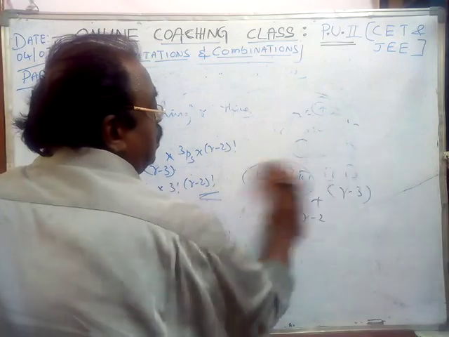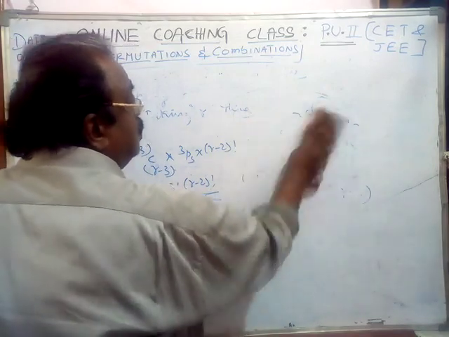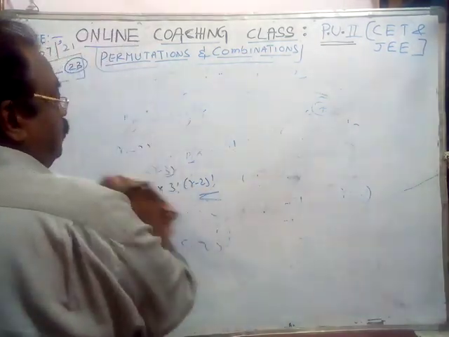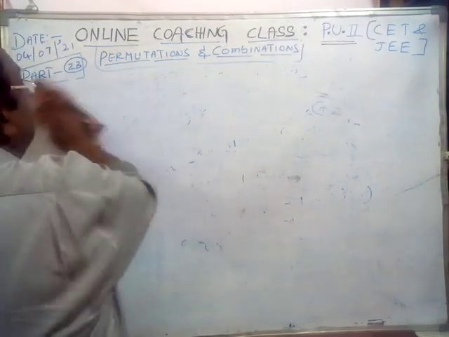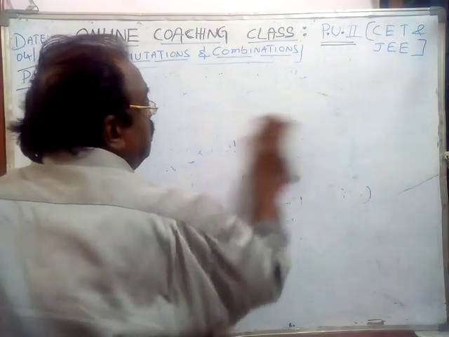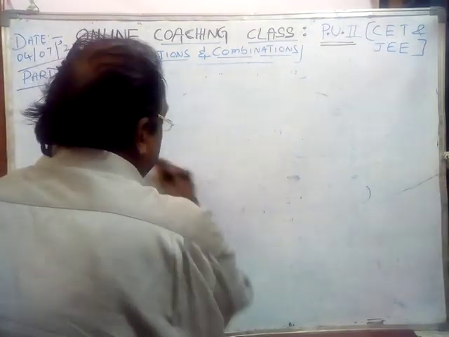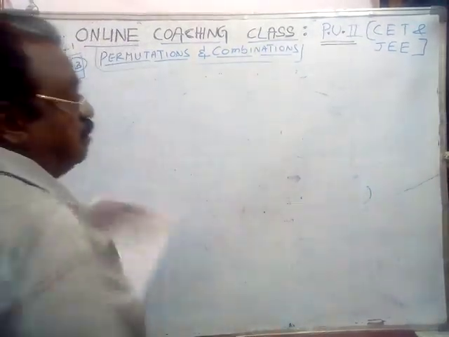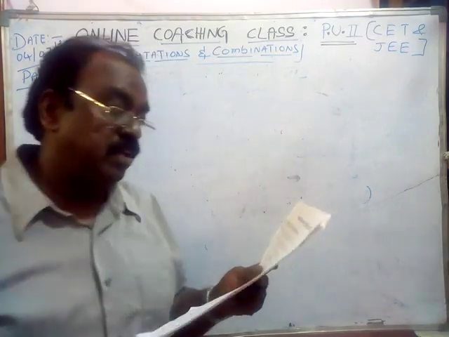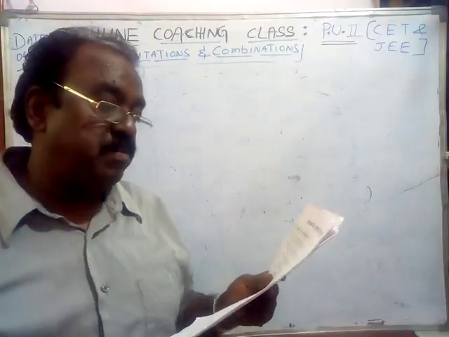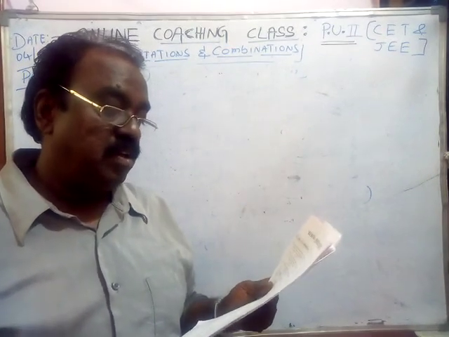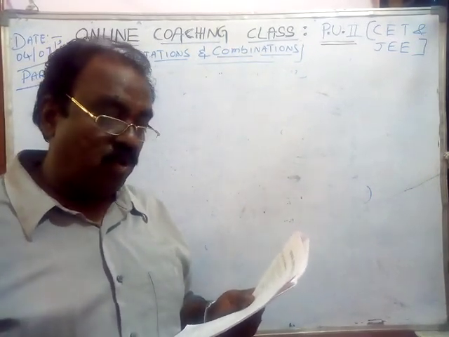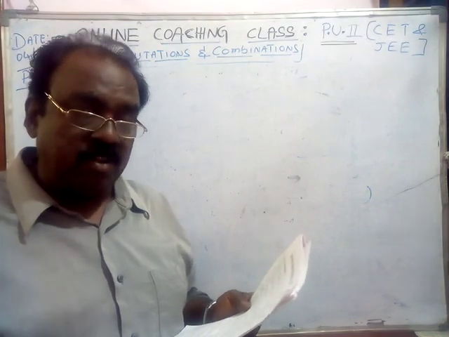27th problem, you read it out and try to understand that problem. There are n different things. The total number of permutations of n different things, but out of n different things, we have to collect not more than r.